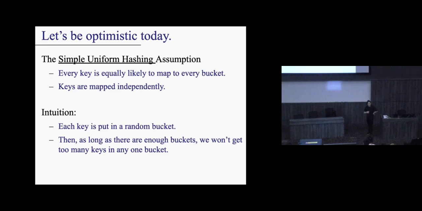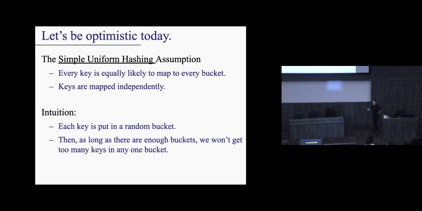It means that if I know where key 1 is going to, it doesn't tell me any information about where key 2 is going to. Does that make sense? In other words, think of it this way: the outcomes of the keys are not correlated. After you take SE2040, what I say here is going to make sense. Okay, so here's an intuition.